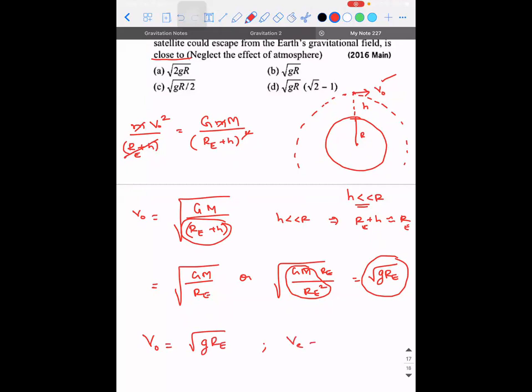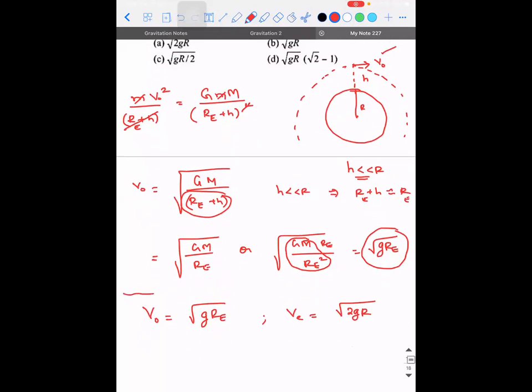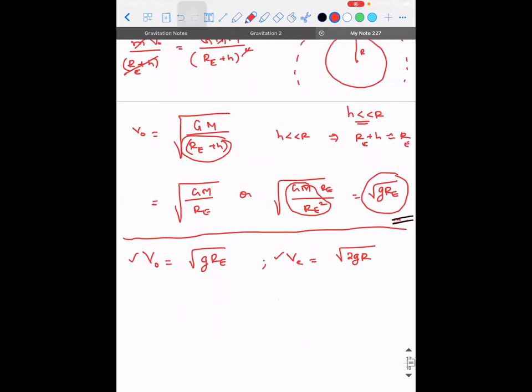And you know the formula for escape velocity, that is root of 2gR. So for this problem, you need to start solving from this step. Till this step, whatever I explained was only the concept. You need to start solving this problem from V naught equal to root of gRe and V equal to root of 2gRe.